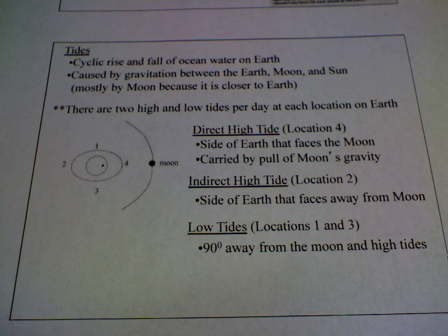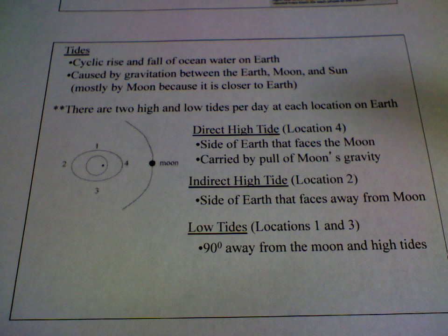Good evening, everybody, and I want to continue with the moon. We looked at the phases of the moon. That was one result that we get from the moon revolving around Earth, and we're going to take a look at the second and third effects. So the second effect are the tides that we see on Earth.